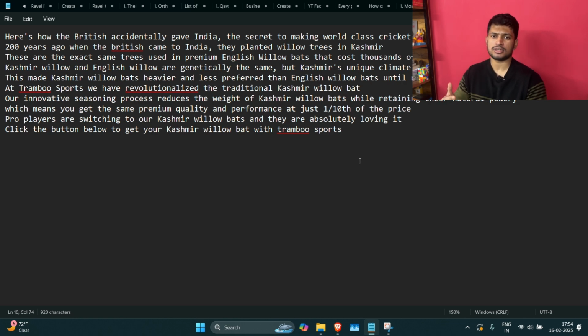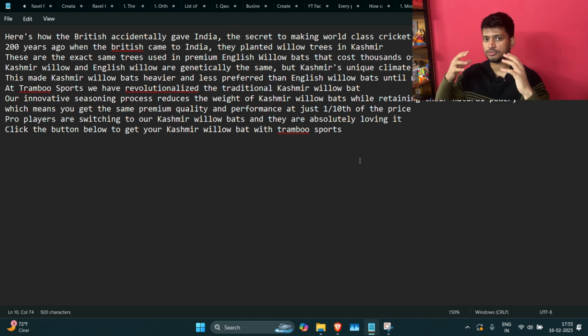If you don't know much about the cricket world, the biggest objections which our target market had is that Kashmir willow bats are inferior to English willow bats. And it was because of majorly two reasons. One is that Kashmir willow is heavier than English willow, and two, Kashmir willow is of an inferior quality than English willow. So we had to dissolve this objection which our target market had, and we had to dissolve it using a very good narrative or a chain of arguments, as you can call it.